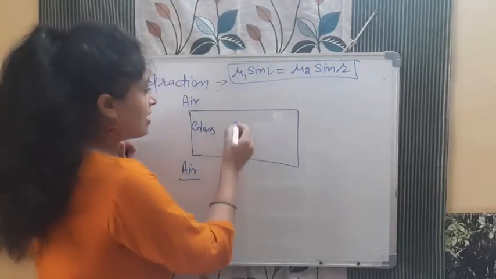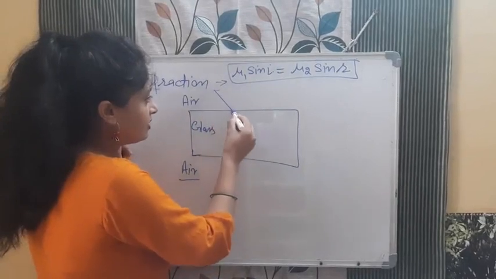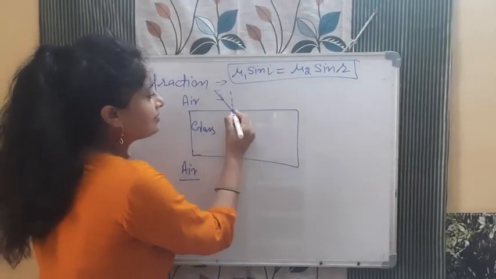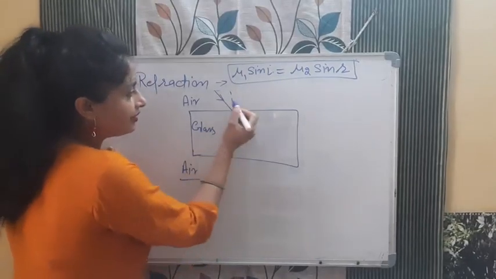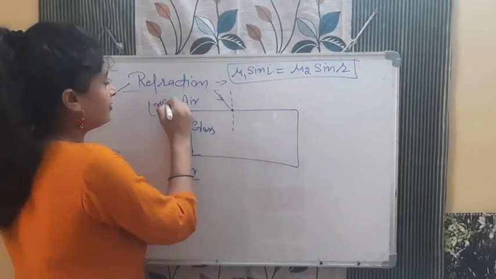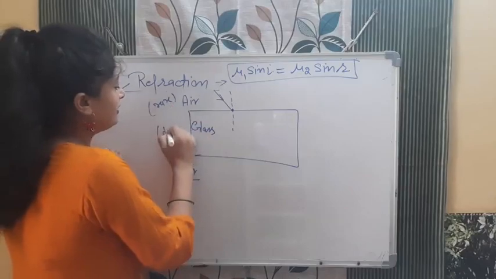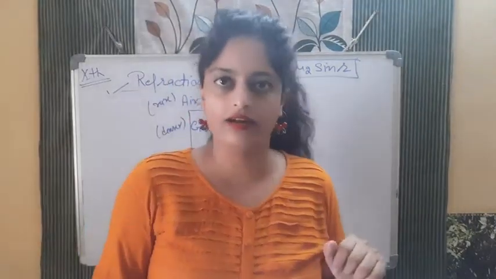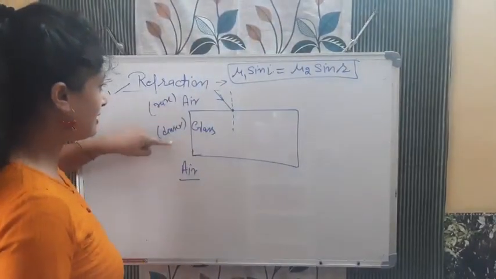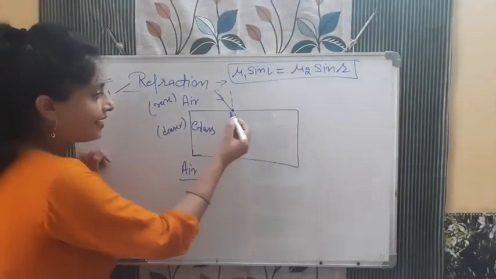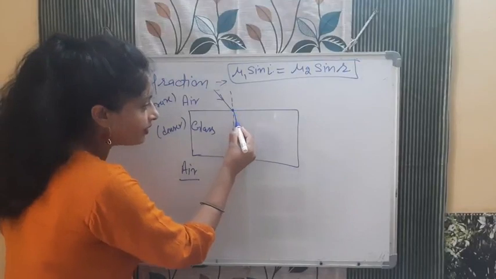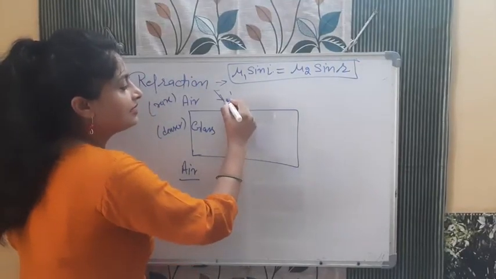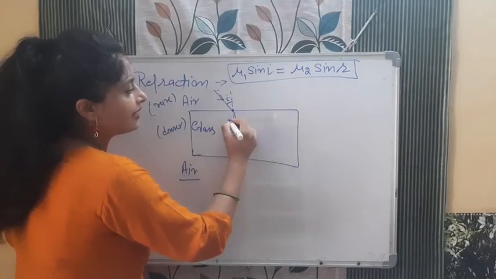Okay, so now I am saying that the light is coming from here, this part, light is coming at this point of incidence. This is the normal. Now air is what, rare, and glass is what, denser. The optical density of glass is more than air. Okay, so this is rare, this is denser, so light will bend towards the normal like this. Okay, did this part make sense? If I am calling this angle I, this angle R.